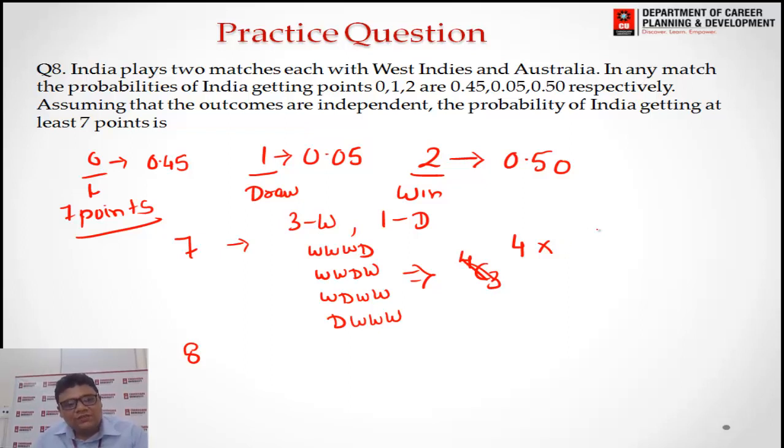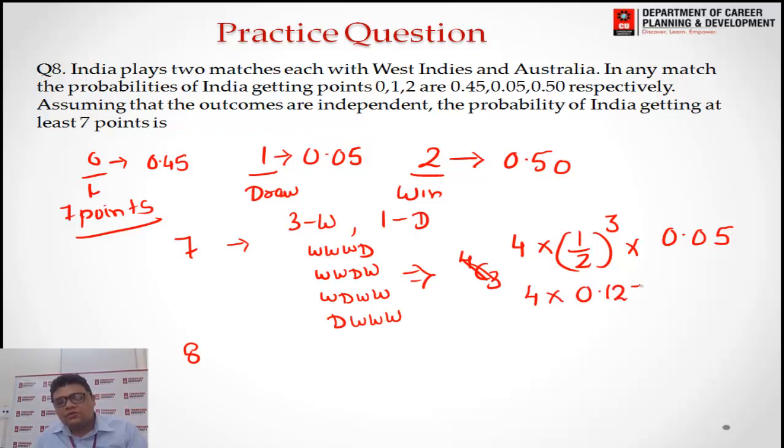Winning has a probability of 1 by 2, and it comes 3 times, so 1 by 2 cubed. The draw has a probability of 0.05. So 4 multiplied by 0.125 multiplied by 0.05.